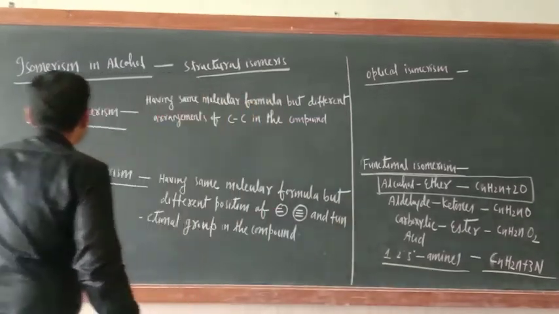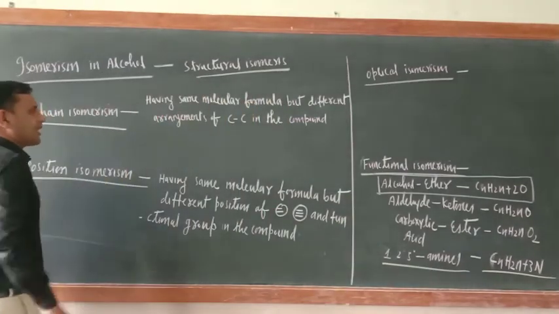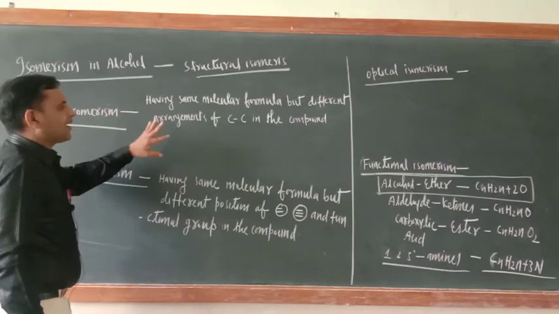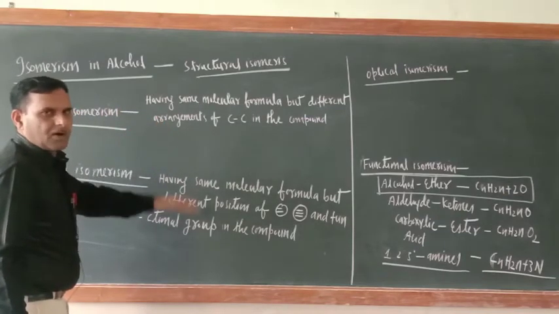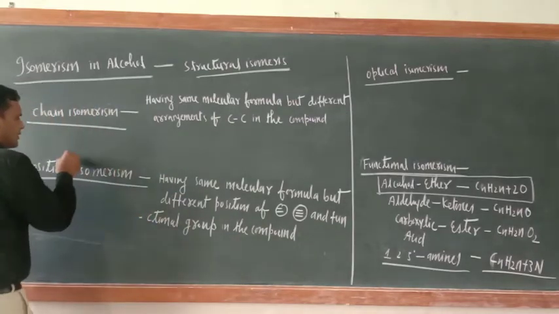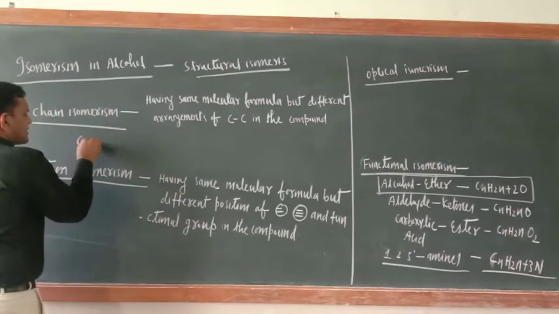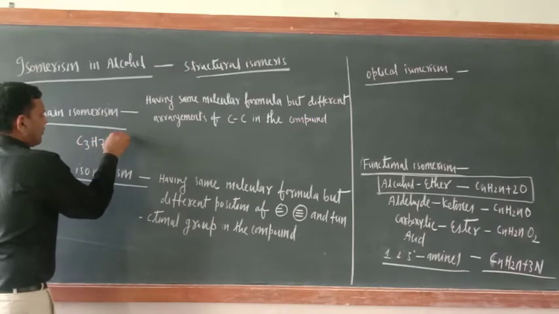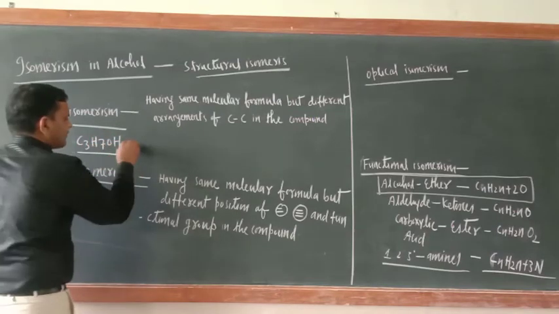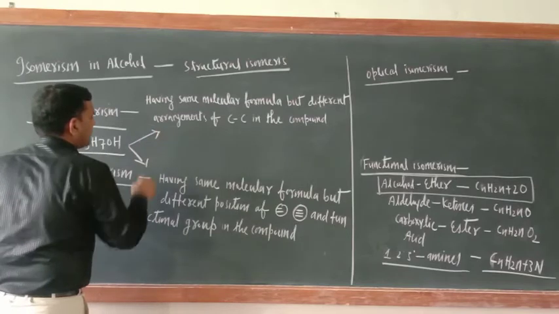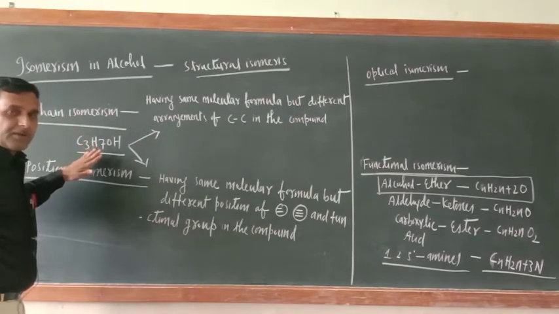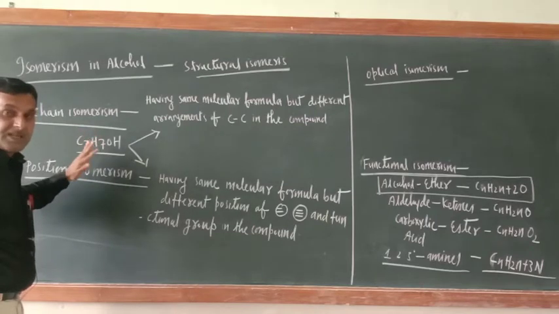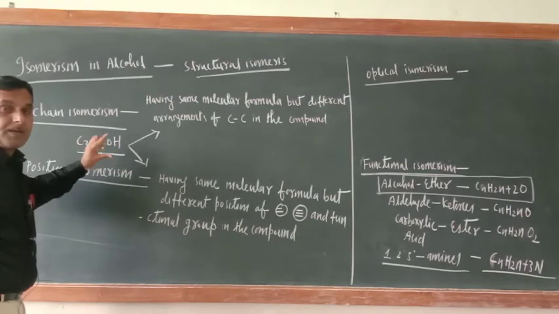The first one is chain isomerism. What is the meaning of chain isomerism? Having the same molecular formula but different arrangement of carbon in the compound. Just see, suppose this is the molecular formula C3H7OH. From this compound we can make 2 different categories of compound. Always remember, the functional group will not change. Only the arrangement of carbon and carbon will be different.